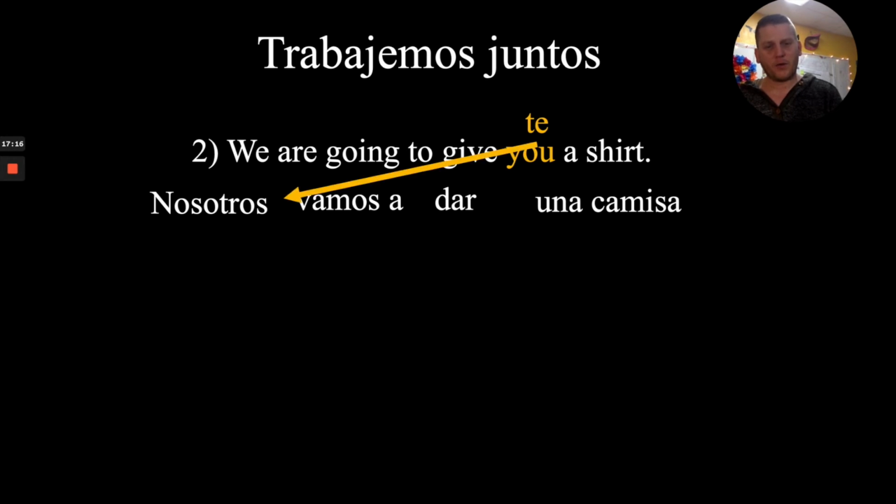So again, our rule. Before the conjugated verb or after and attached to the infinitive. Either one of those is fine. Then my little arrow right here should be pointing more toward the end of dar, because that has to attach onto it. It doesn't just go in that space. So nosotros vamos a darte una camisa, or nosotros te vamos a dar una camisa.